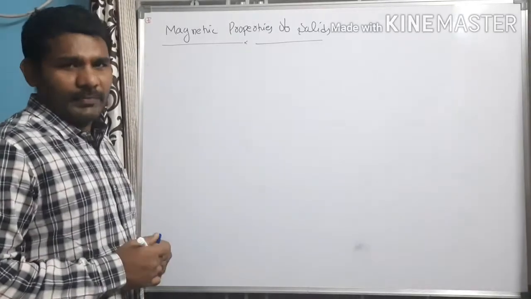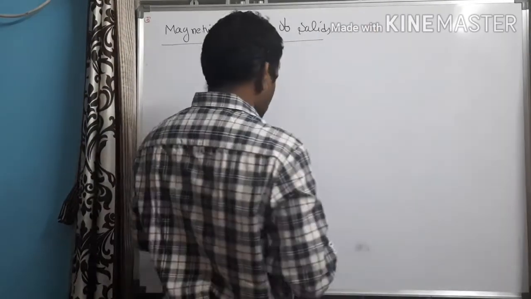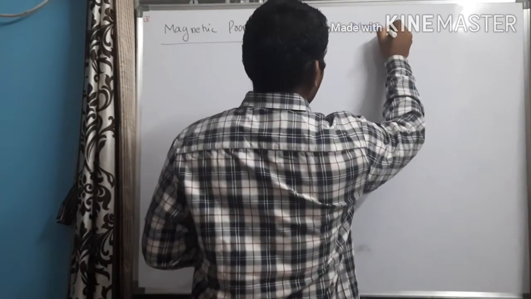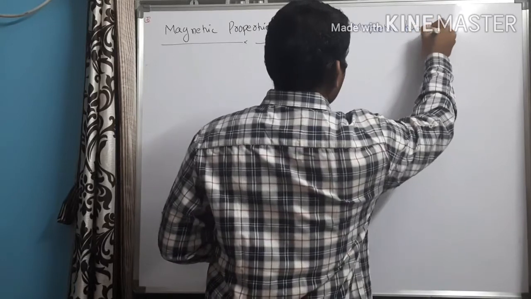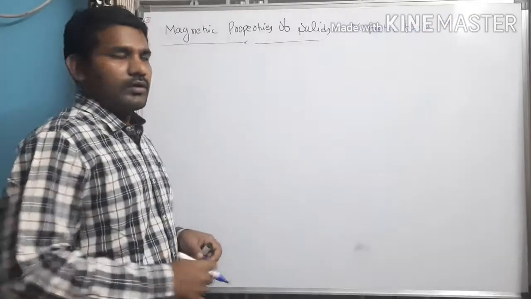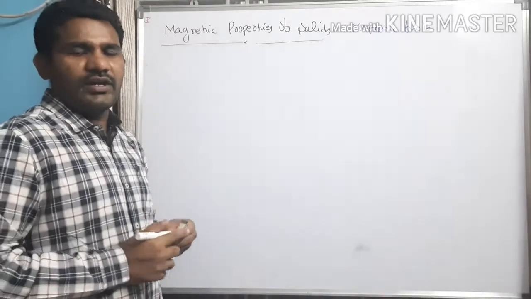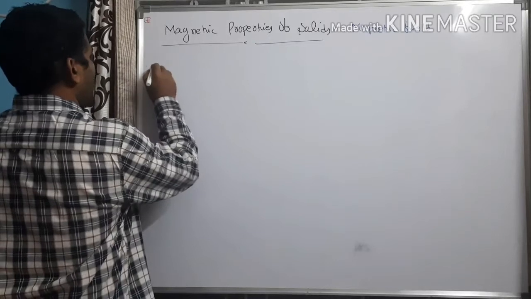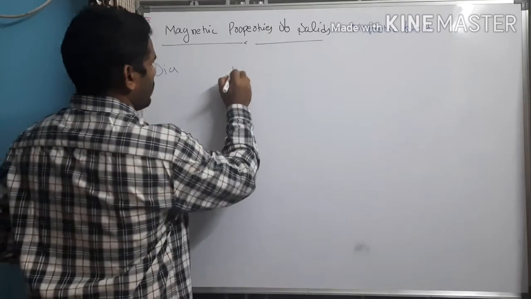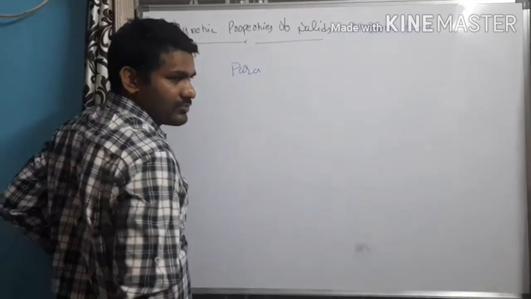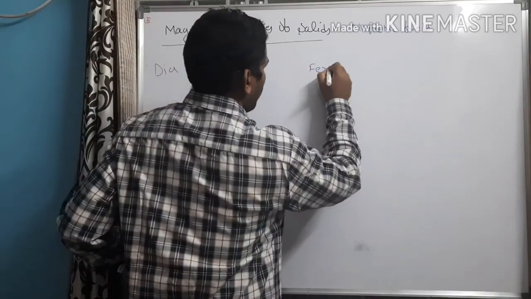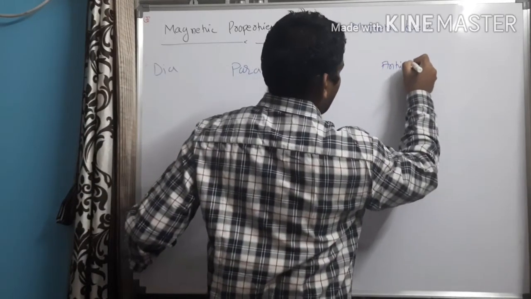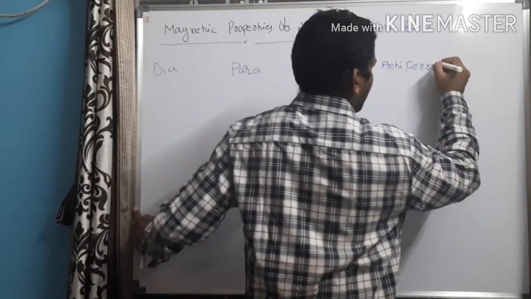When solids are kept in a magnetic field, depending on the behavior, solids are broadly classified into 5 different categories. They are diamagnetic substances, paramagnetic substances, ferromagnetic substances, antiferromagnetic substances, and